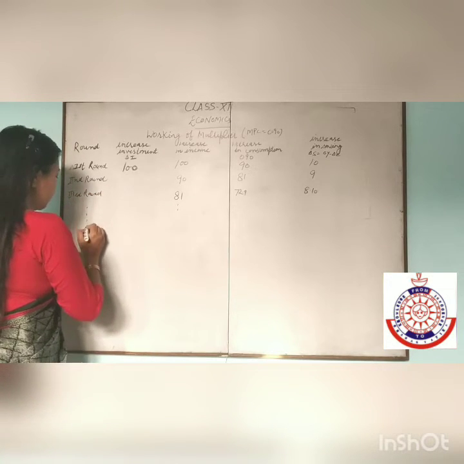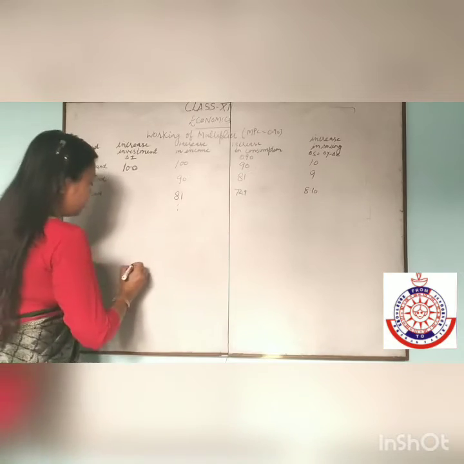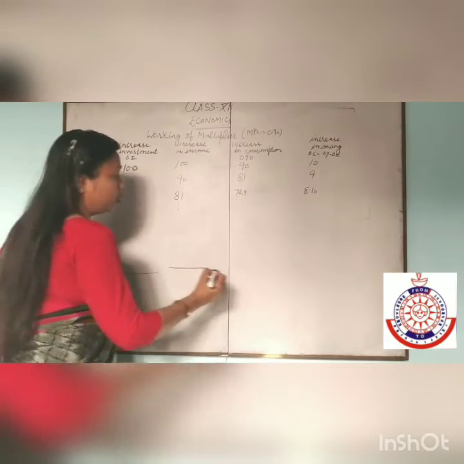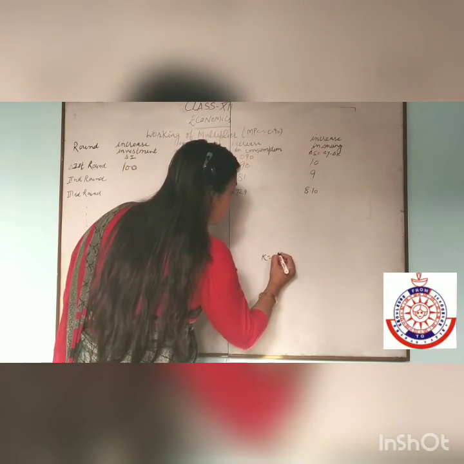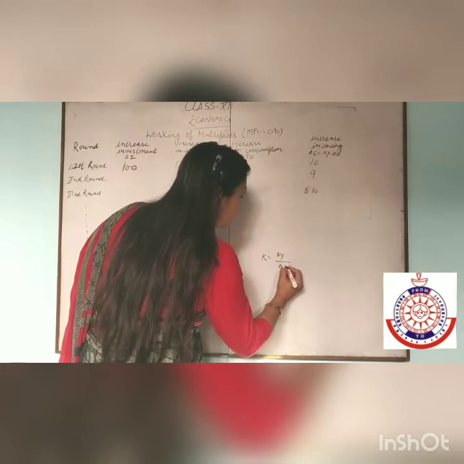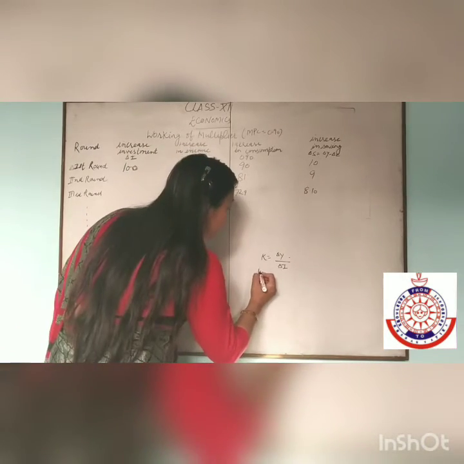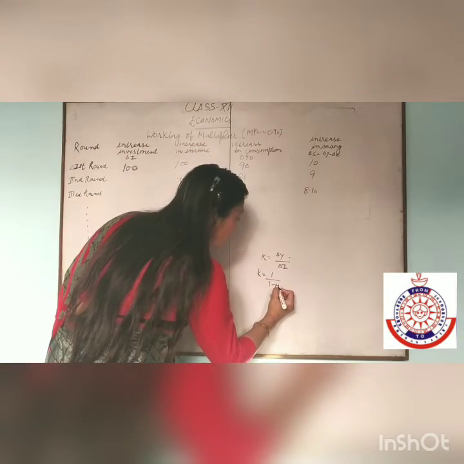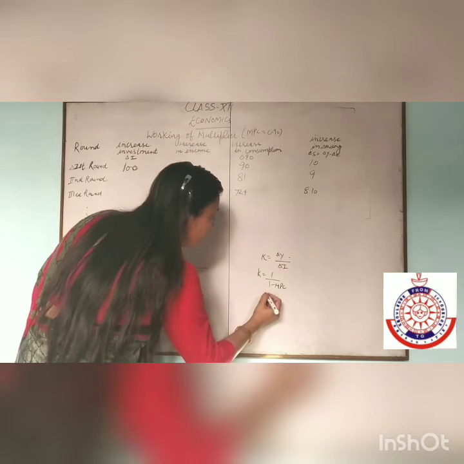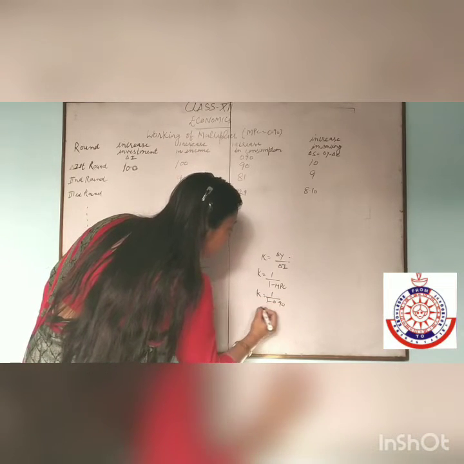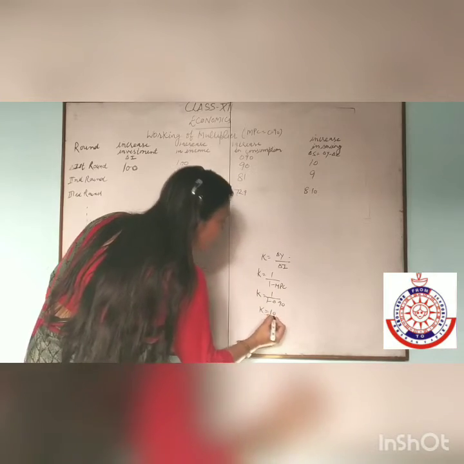This process will continue. The multiplier is equal to change in Y upon change in I, and K is equal to 1 over 1 minus MPC. With MPC 0.90, 1 minus 0.90 gives a multiplier of 10 times.